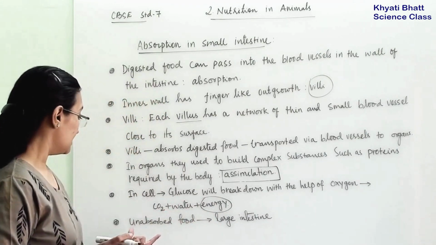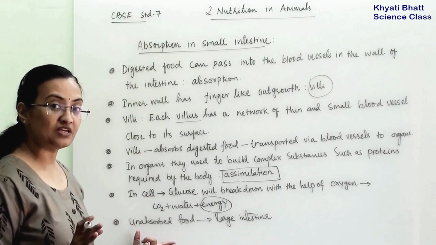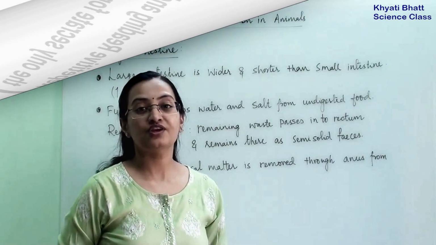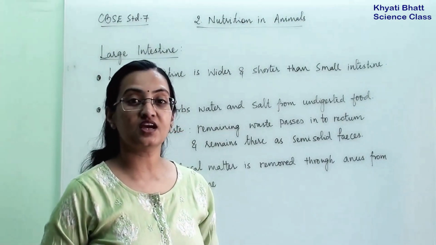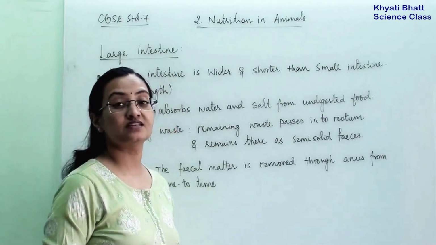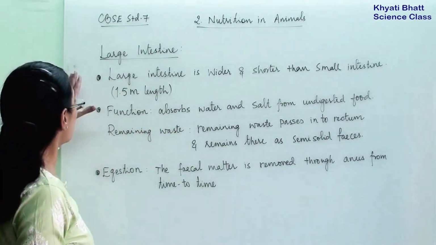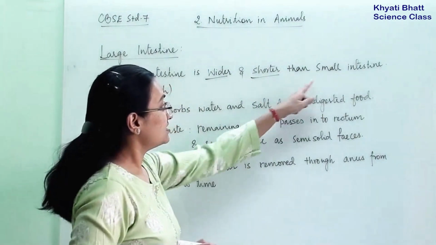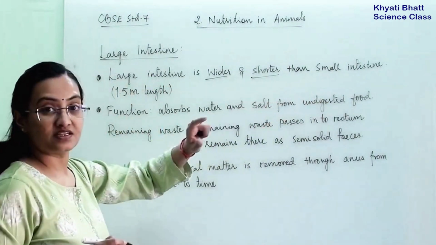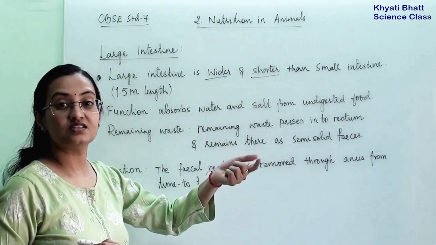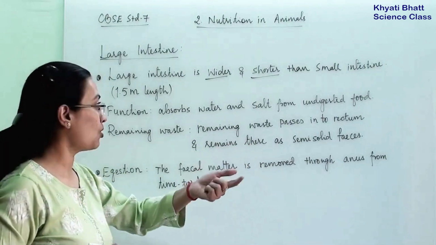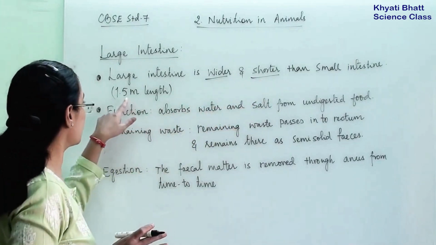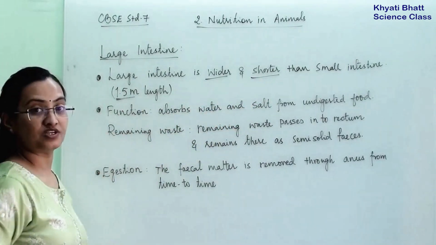Whatever unabsorbed food remains will pass to the large intestine. Today we are going to understand the large intestine from the second chapter, nutrition in animals. The large intestine is wider and shorter than the small intestine. We have seen earlier that the small intestine is the longest organ in our body, but the large intestine is wider and shorter. Its length is 1.5 meters.